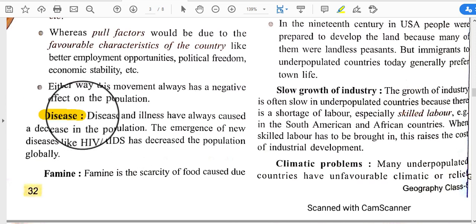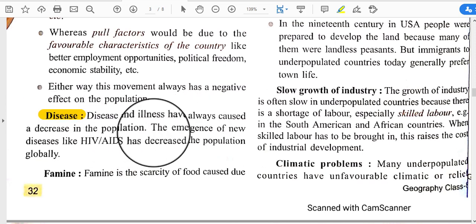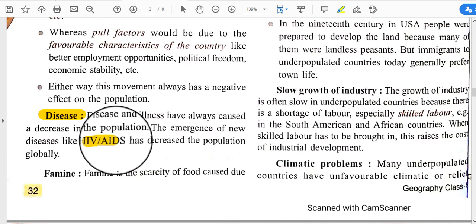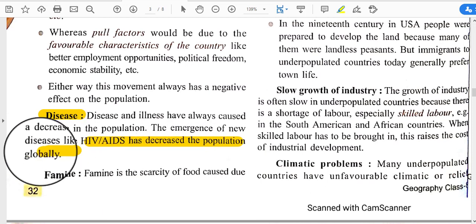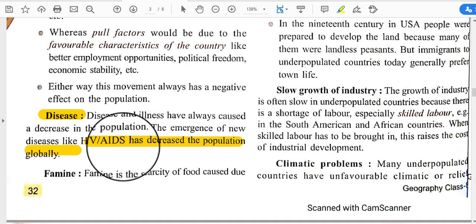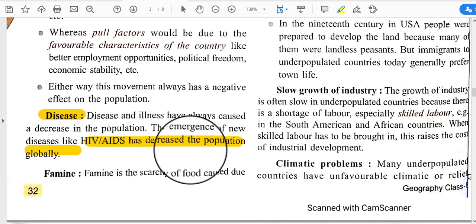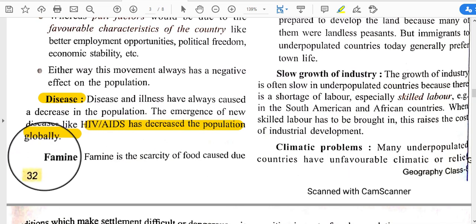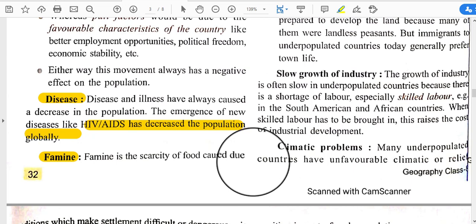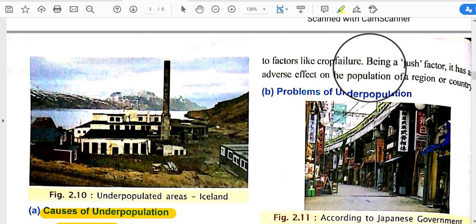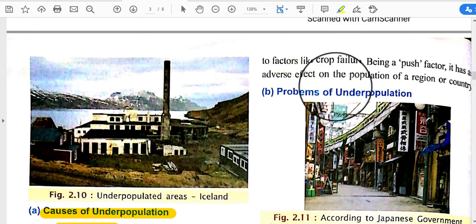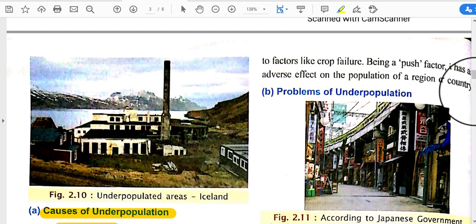And disease and illness have always caused a decrease in the population, and the emergence of new diseases like HIV/AIDS has decreased the population globally. Okay, this is one kind of problem with diseases. And besides this, because of other diseases, some people die, or some people decide to shift from those places. And famine is the scarcity of food caused by factors like crop failure, and being a push factor, it has an adverse effect on the population of a region or a country.